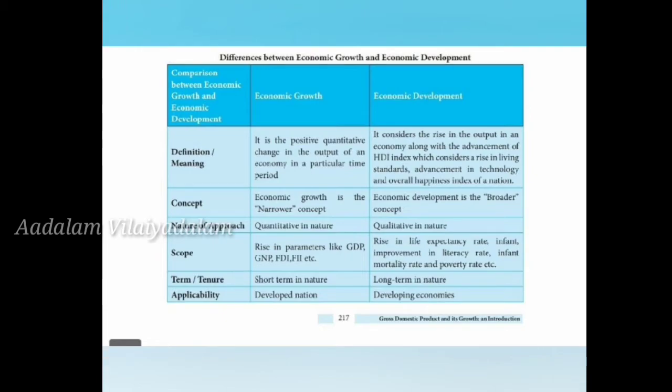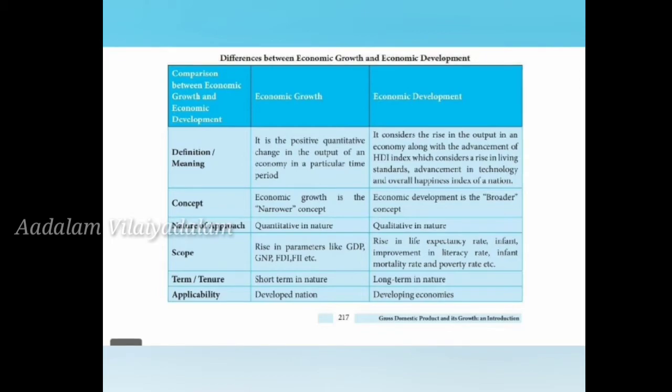Next one is quantitative in approach. So growth depends on the quantity, but development depends on quality. Okay, it sees the quality. Short term in nature, long term in nature. So economic growth is very short, in one or a few years we can yield it, but this is a long term project, long term in nature. Developed nation, developing economies. So the applicability of growth is in developed nations, but here it is developing economies.